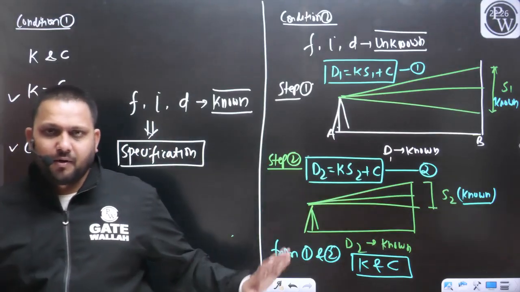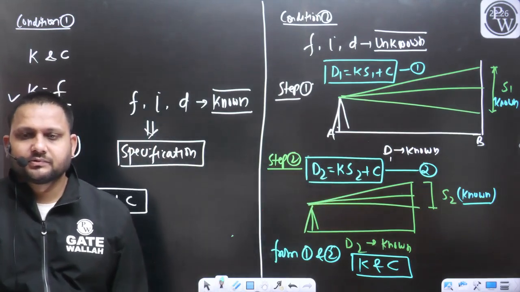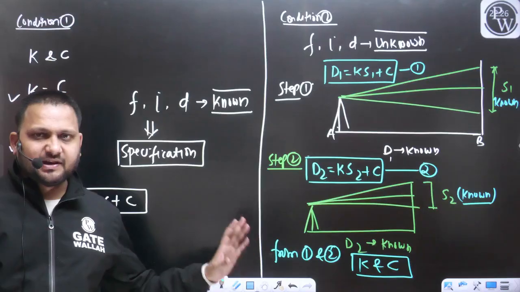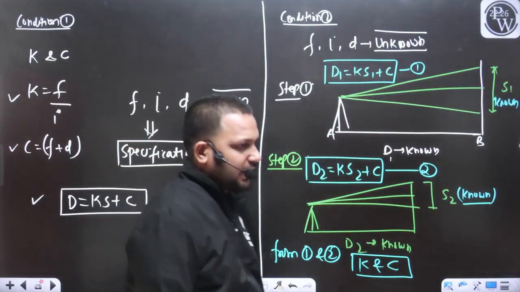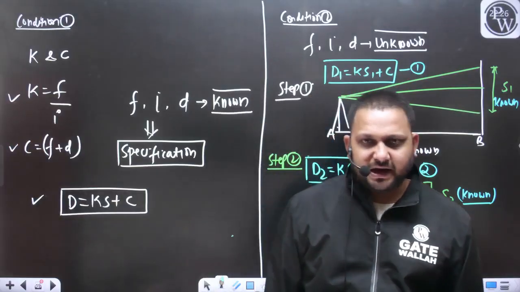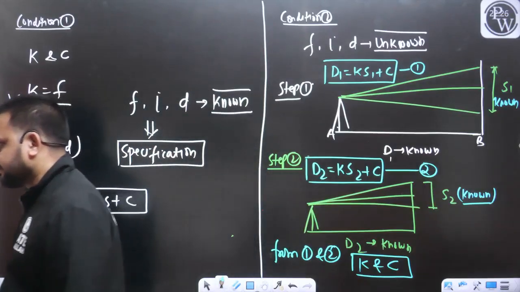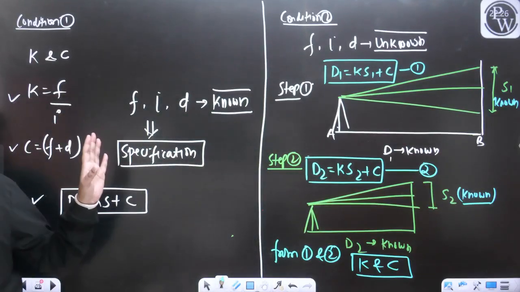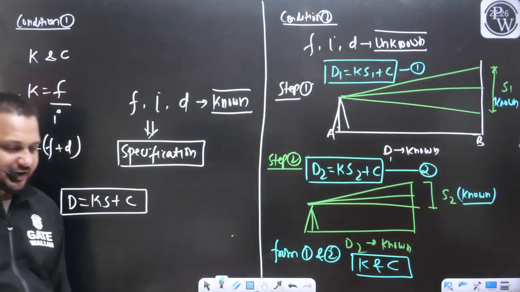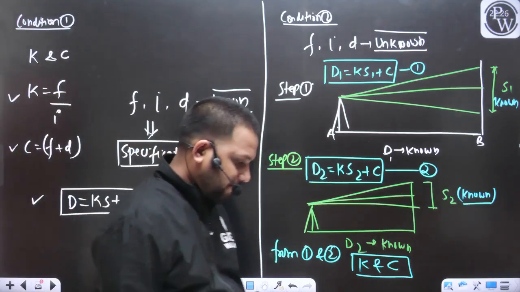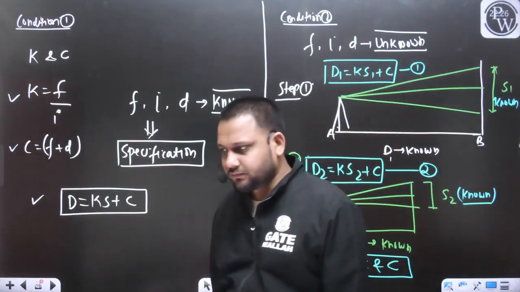So from both the conditions, you can expect a question in your exam. I hope the discussion about these two conditions is clear to everyone: how we can find out the multiplying constant and additive constant with the help of these specifications or without these specifications. This discussion is clear to everyone, yes or no?